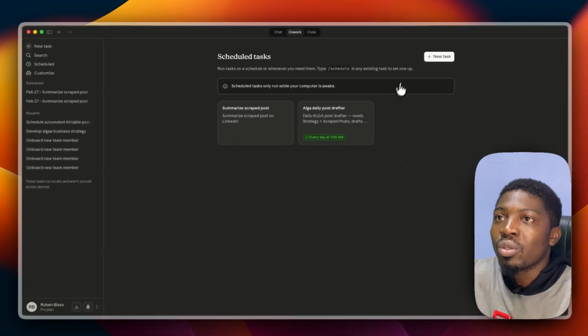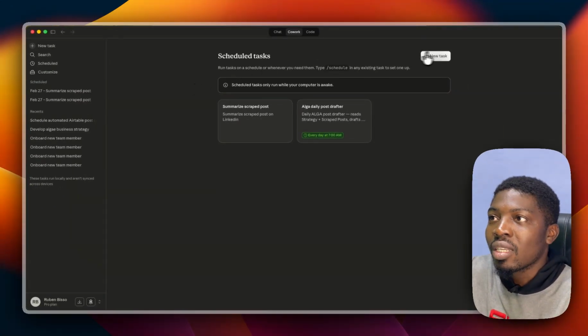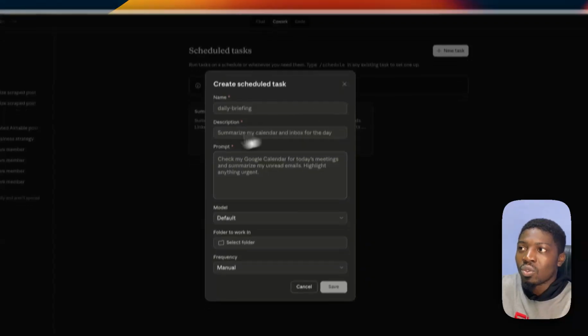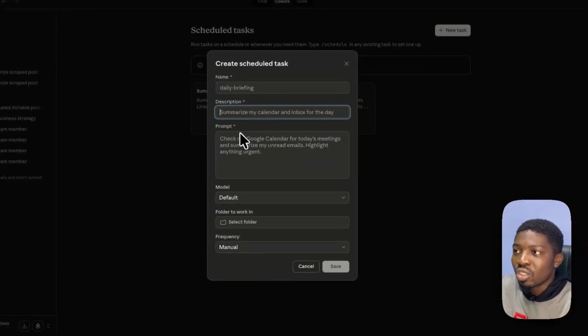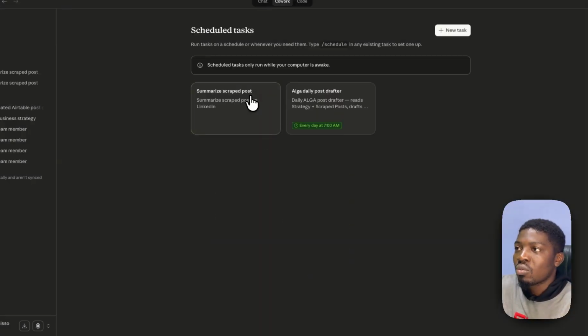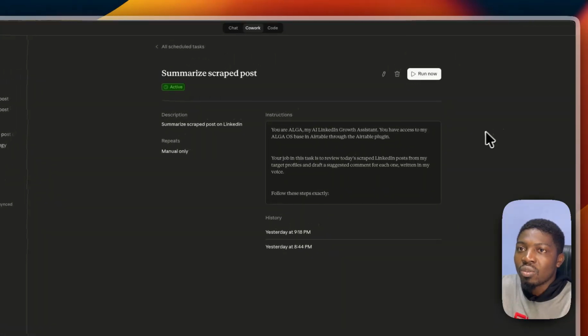So this is method A. Method A is just to come to schedule a task, and then you can click here, create a new task. So this is a simple way. You can add the name, give a description, give the prompt. Let me just show you the script post that I've just created. This is actually still running on manual.